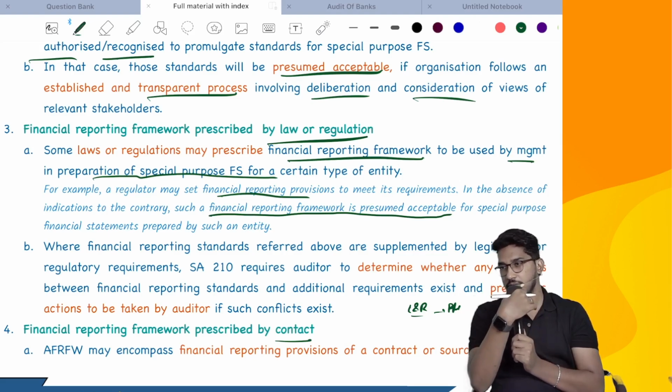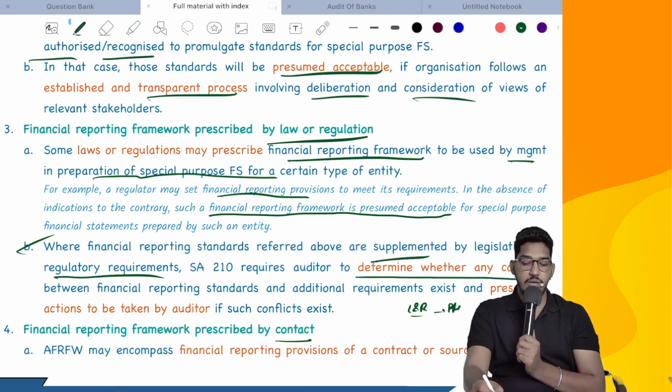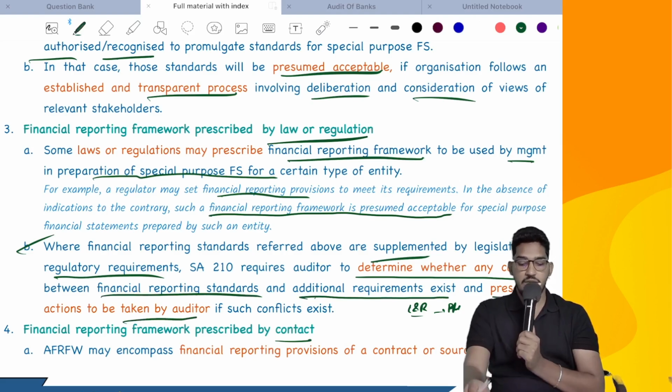So that's what they say here: where financial reporting standards referred to above are supplemented by legislative or regulatory requirements, SA 210 requires the auditor to determine whether there are any conflicts between the financial reporting framework and the additional requirements, and prescribes actions to be taken by the auditor if such a conflict exists. So what should you do if such a conflict exists? Either resolve it, or if you are unable to resolve it, don't accept such engagements.